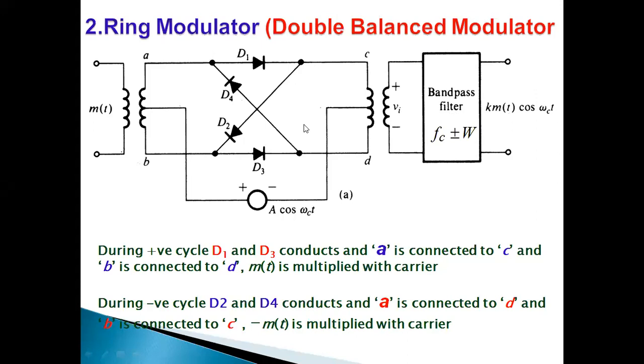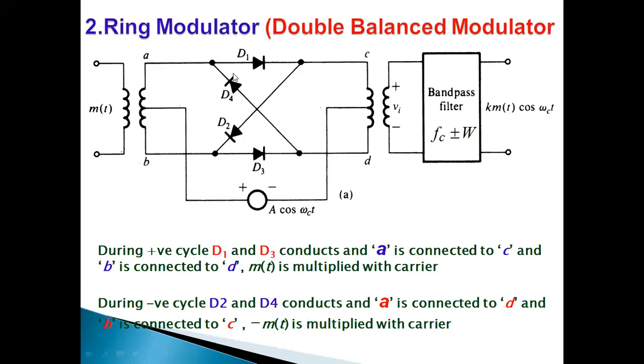Now this is the ring modulator. The ring modulator is a double balanced modulator, because it is one of the most useful product modulators that is well suited for DSBSC generation. See here, why is it called a ring modulator? Here we are considering 4 diodes. This is one diode, this is another diode, this is another diode, this is another diode.